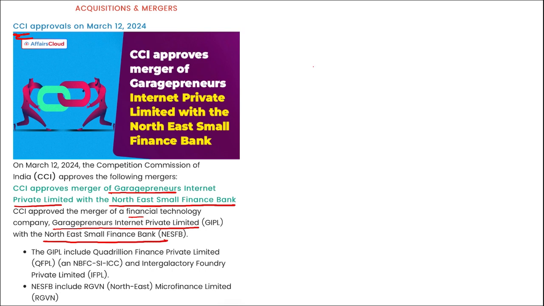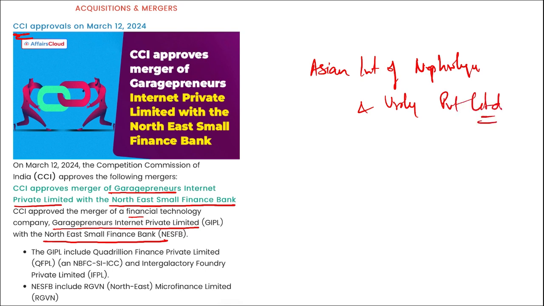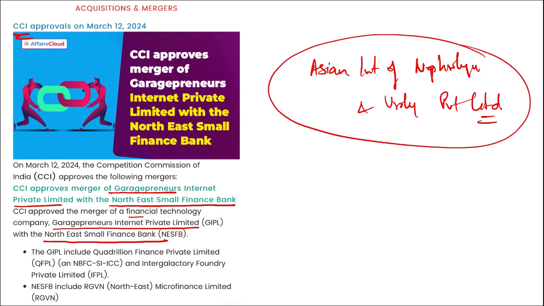Then second, remember, CCI approves the acquisition of a stake in Asian Institute of Nephrology and Urology Private Limited. Right? And who will be acquiring the stake in this Asian Institute of Nephrology and Urology Private Limited? TPG Growth, VSF Markets Private Limited and Waverly Private Limited. Right?